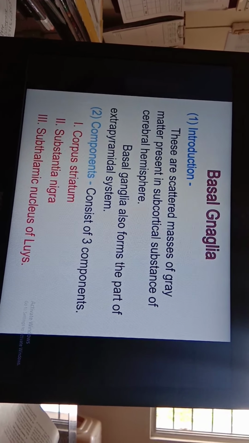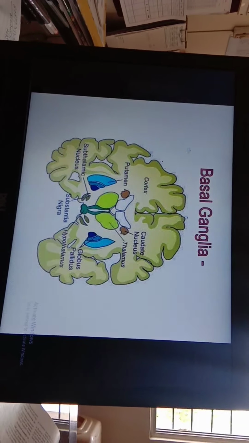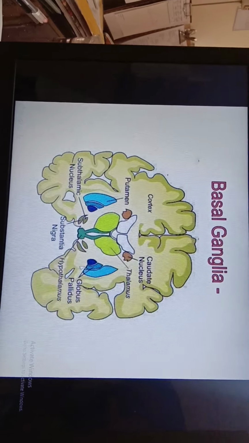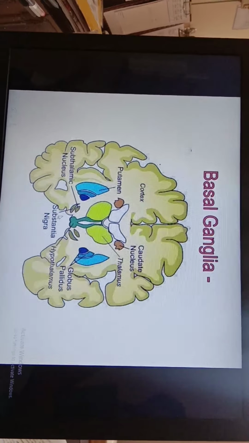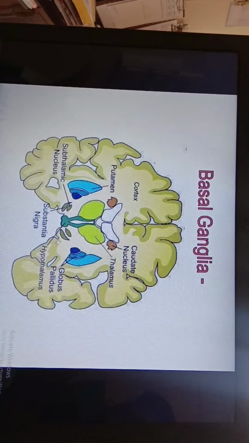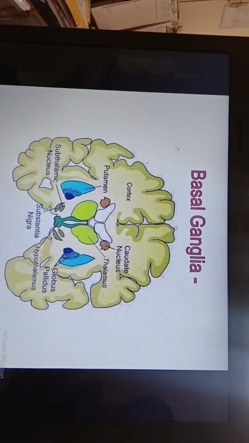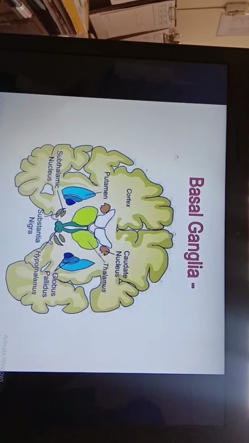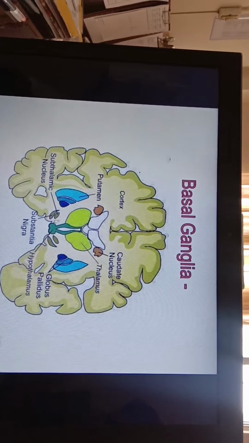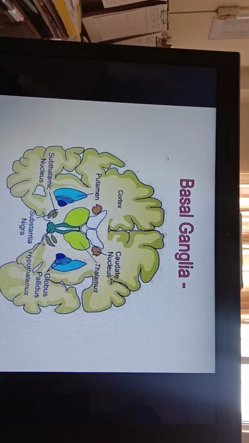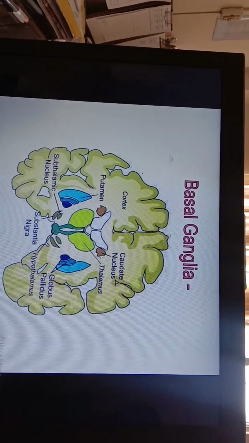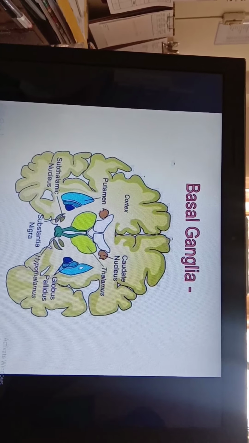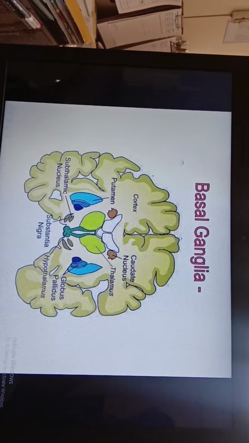First, we will discuss corpus striatum. These are all basal ganglia, that is corpus striatum, substantia nigra, and subthalamic nucleus. This is a pair of substantia nigra. This is a pair of subthalamic nucleus, and this is corpus striatum. This corpus striatum consists of two types of nucleus, caudate nucleus and lenticular nucleus. We will discuss in detail.